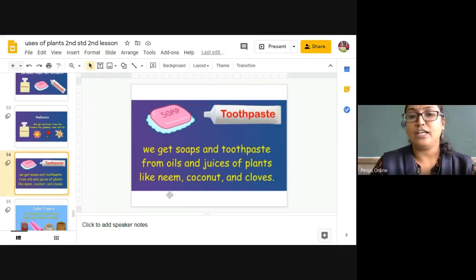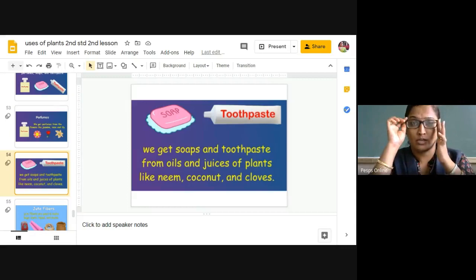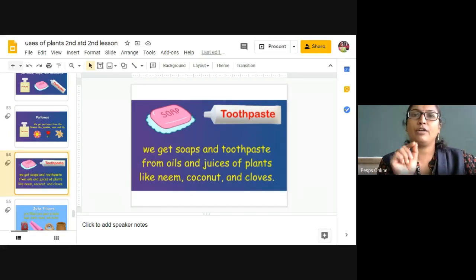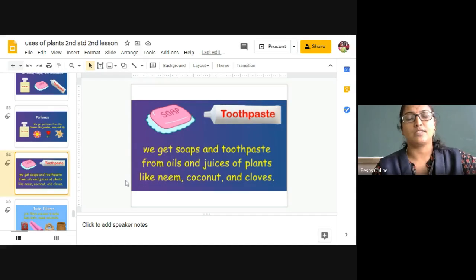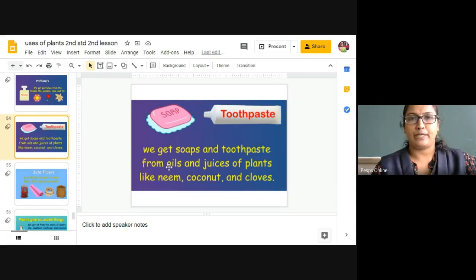And even the neem plant stem part will be there, right? The stem part, the twigs of the neem plant, we can use as a brush to clean our teeth. As it is bitter in taste and acidic in nature, it is going to kill many of the germs that are present in your teeth. You may have seen bubble toothpaste and bubble tooth powder. The other name for the neem is the bubble tree. So the bubble toothpaste also you can get.